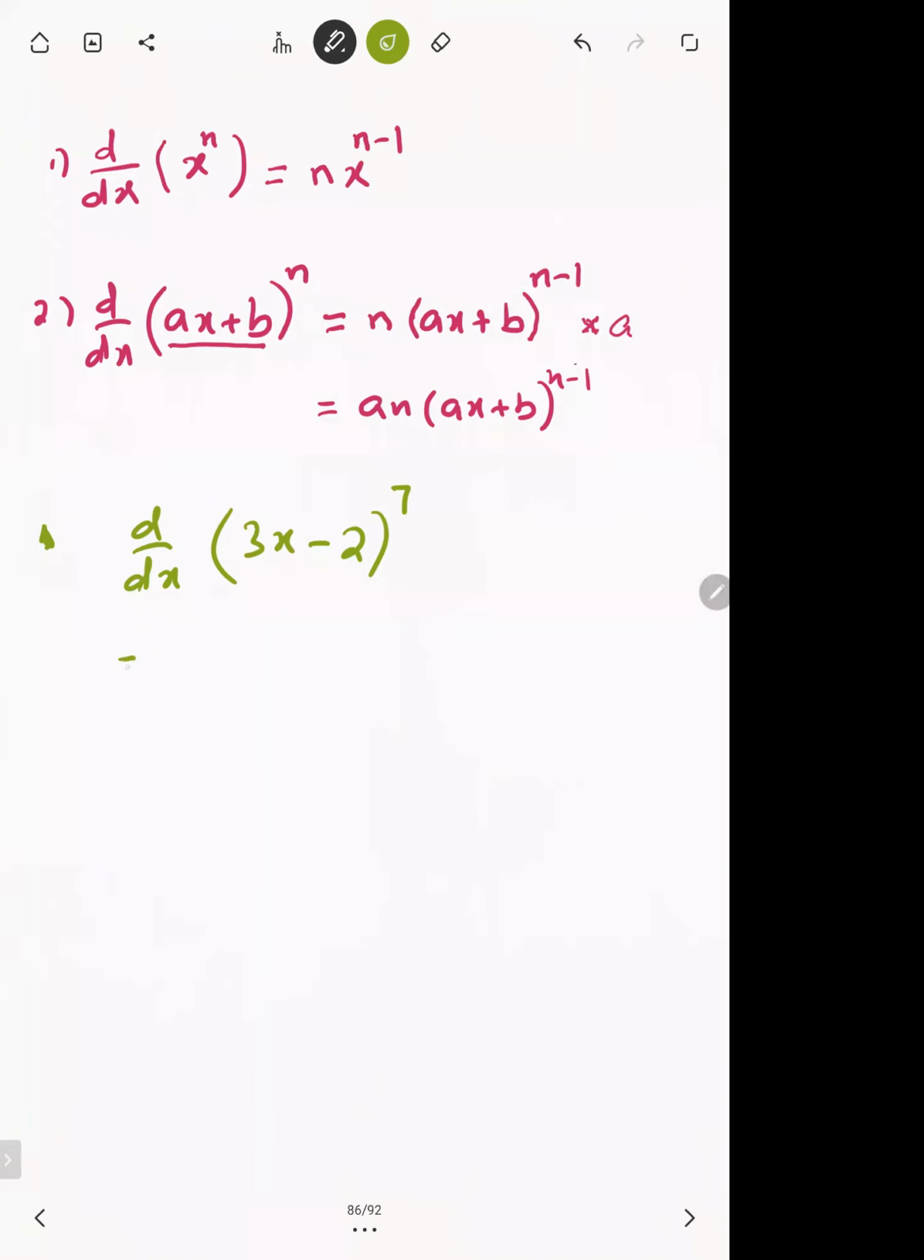Bring that 7 power in as a coefficient. Base 3x minus 2 as it is, no change. And subtract 1 from the power, 6. And further, we have to multiply with the derivative of inner, and the derivative of inner is 3. 3x minus 2's differentiation is 3. So finally, we'll get 7 times 3, we'll get 21 into 3x minus 2 whole power 6.